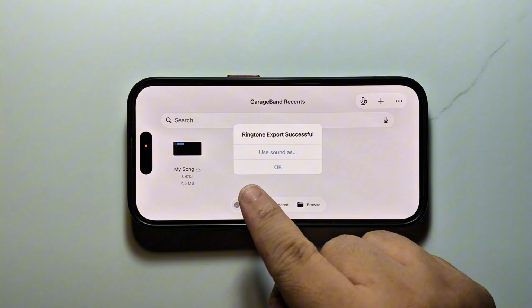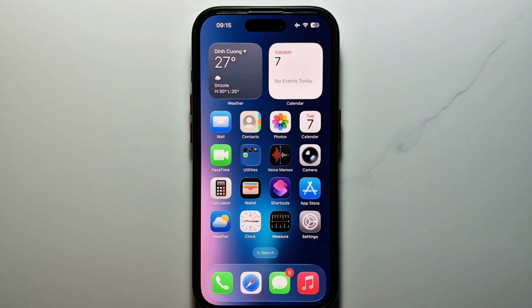So I set the ringtone on my iPhone. Now you can try calling from another phone. Then it will ring the ringtone I just installed from TikTok. I also showed you how. My video stops here.